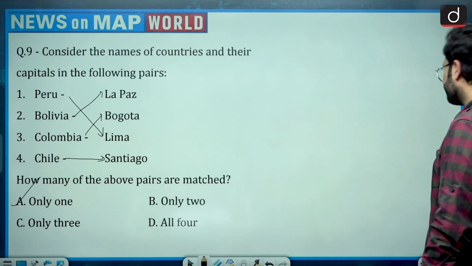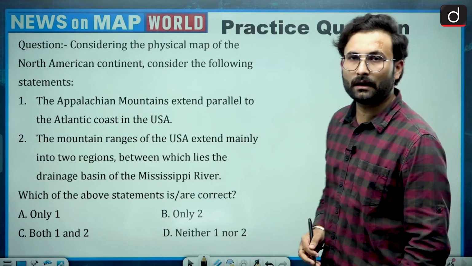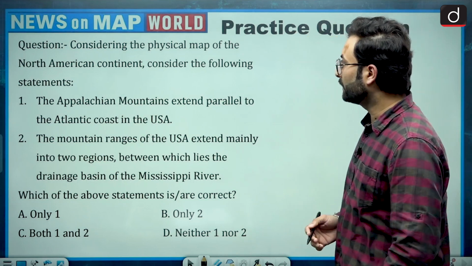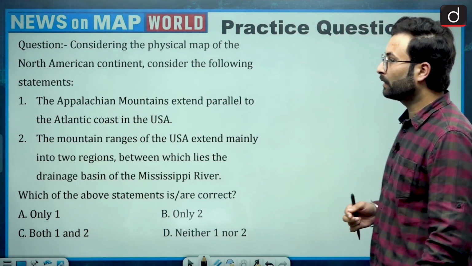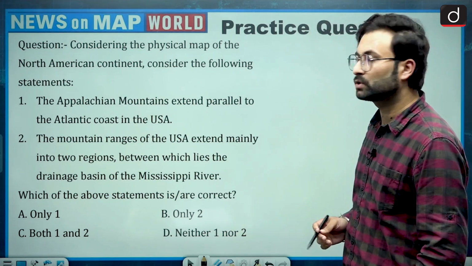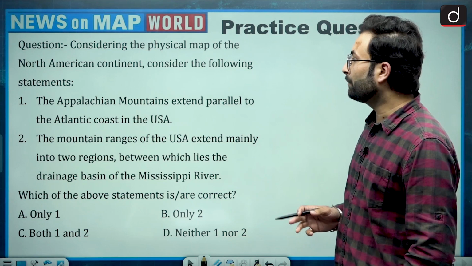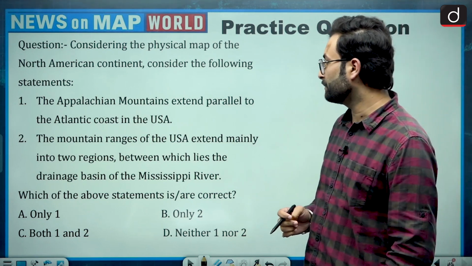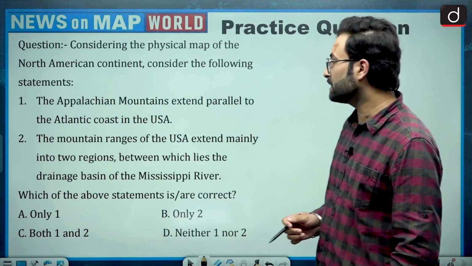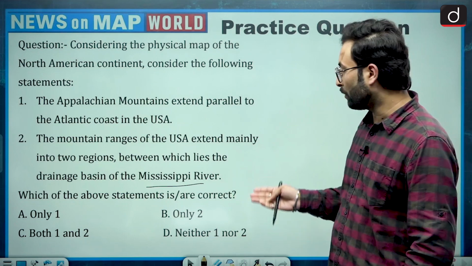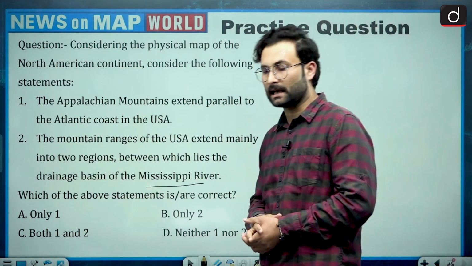Moving further, so let's see the question for your practice. Consider the physical map of North American continent. Consider the following statements. Okay, Appalachian Mountains extend parallel to the Atlantic coast of USA. Statement 2 is the mountain ranges of USA extend mainly into two regions, between which lies the drainage basin of Mississippi River. Okay, you have to choose the correct statement. Your options are given. You have to attempt these questions and answer in the comment box.